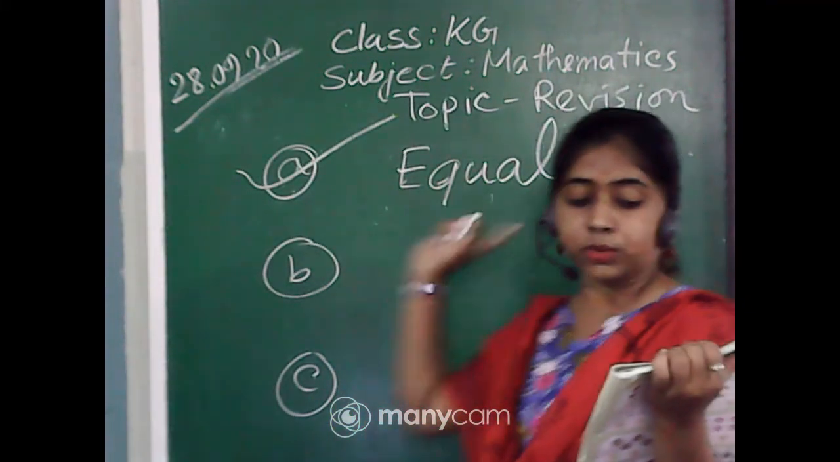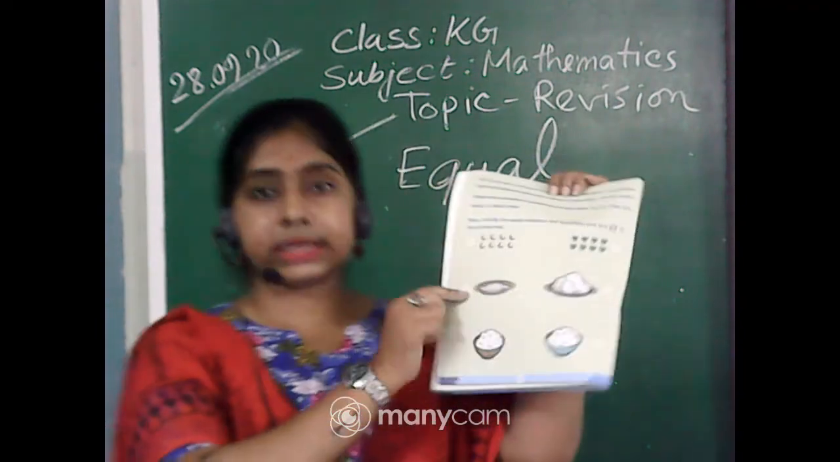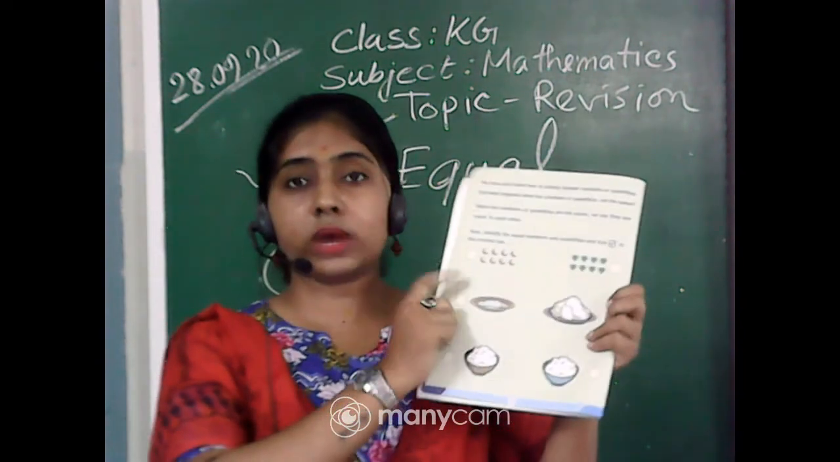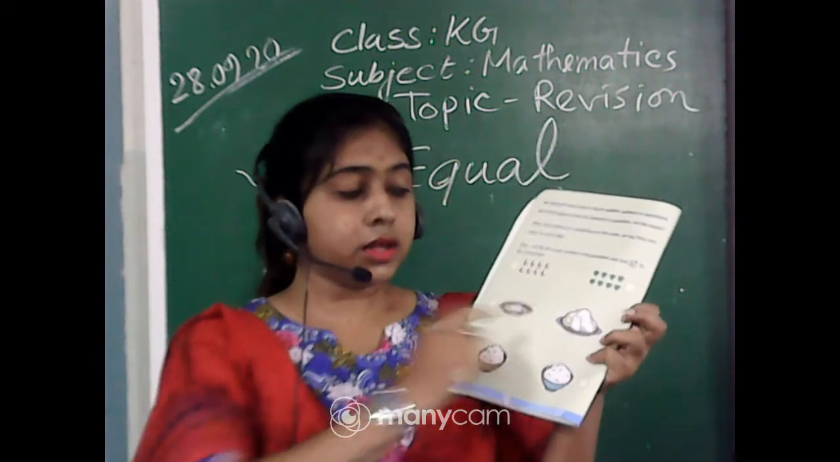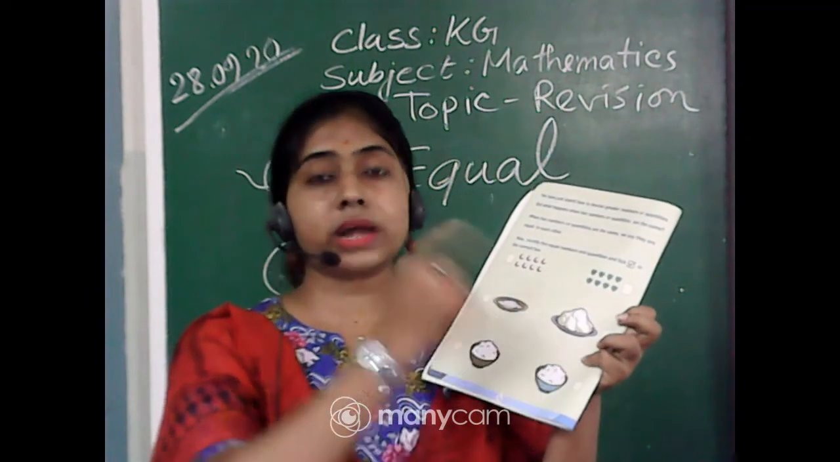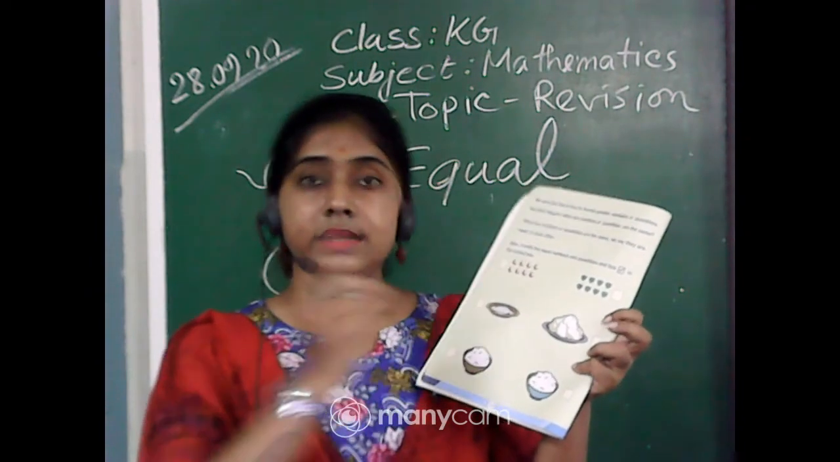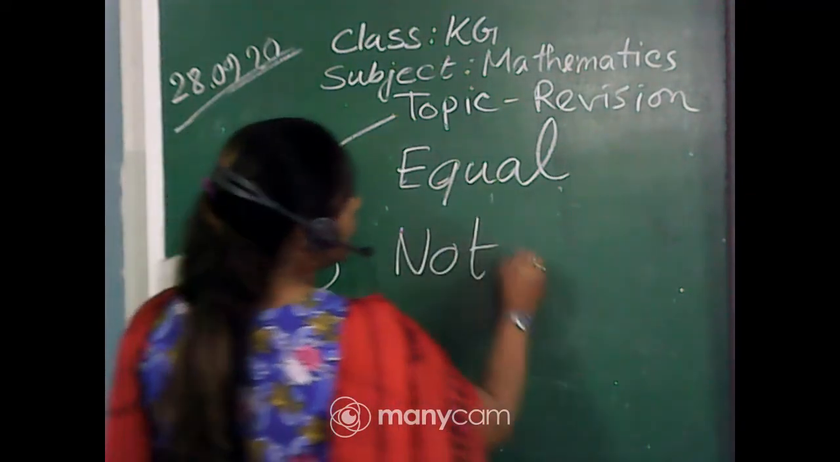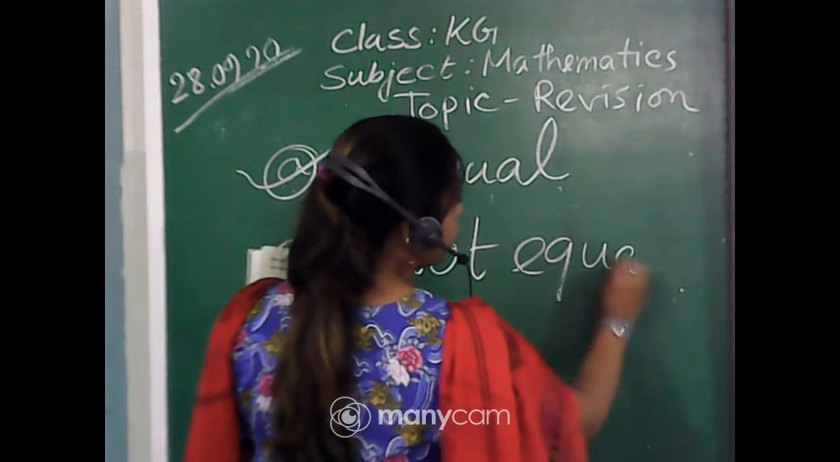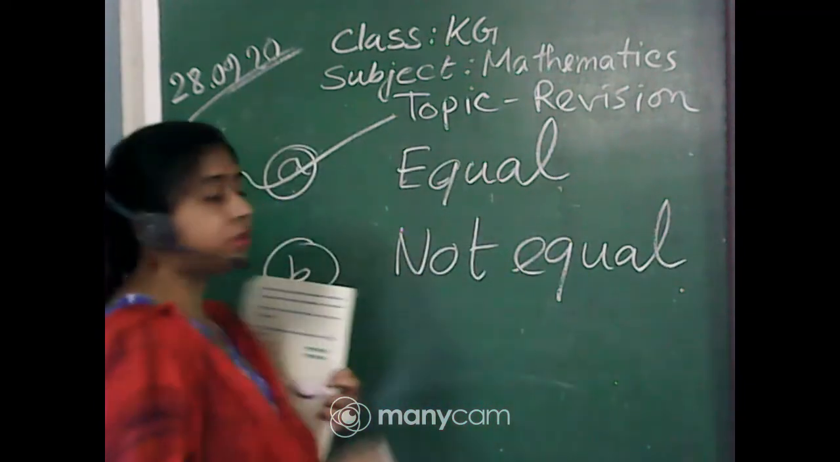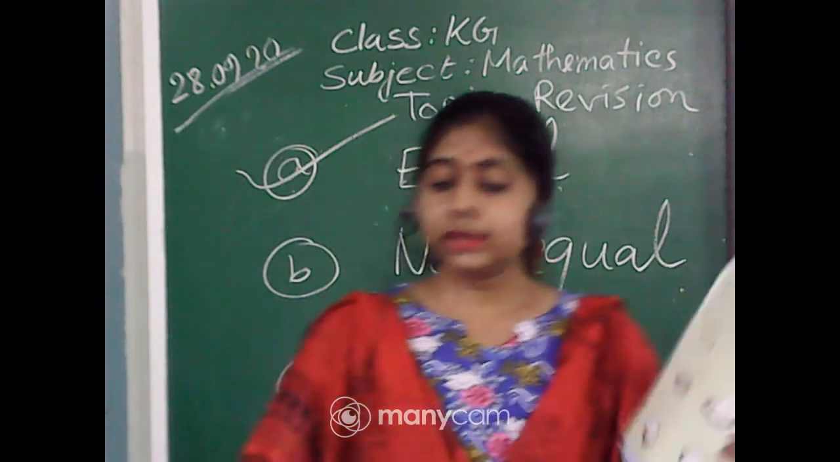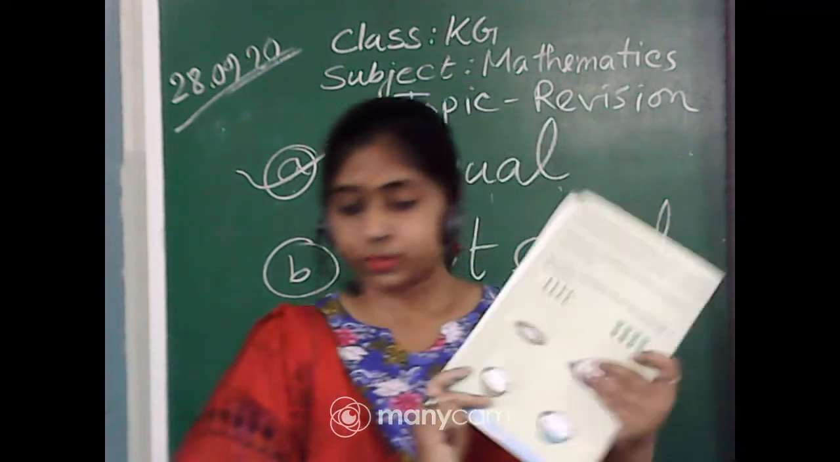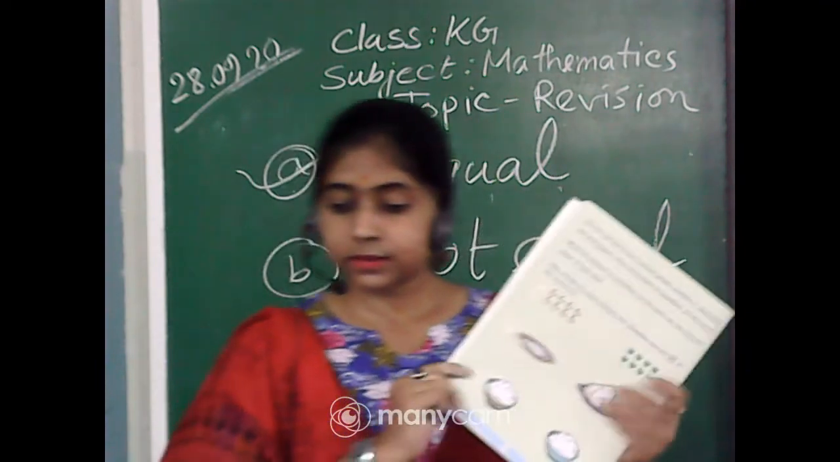Number A is equal. So next, quantity. You can see this is quantity. We cannot count these things. So which one is more and which one is less, that you can see. So it is not equal. Both sides are not equal because here there are more things and there are fewer things also. Yes, yes.